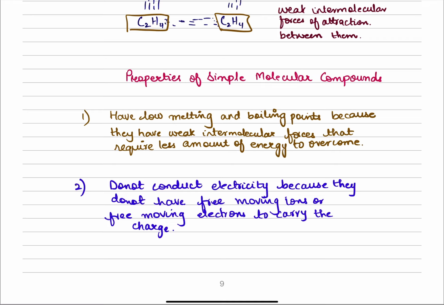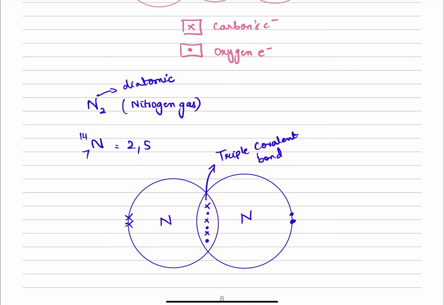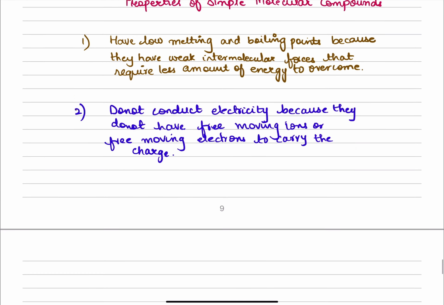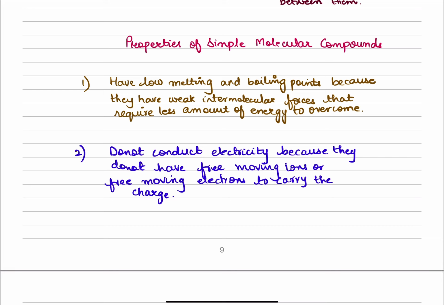If you look at the dot and cross diagrams of these molecules, the electrons are localized. Electrons are within the shells. They're not free to move around the structure. Hence, since they're not free to move around, these simple molecular compounds or simple covalent compounds cannot conduct electricity.